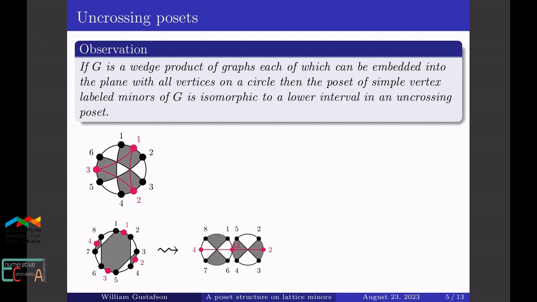The details aren't really important for this talk, but what is important is that whenever this associated graph has all of its vertices on the boundaries of the disks, such as in these 2 examples, then the poset of simple vertex labeled minors of the graph is isomorphic to the lower interval in the uncrossing poset up to this pairing.